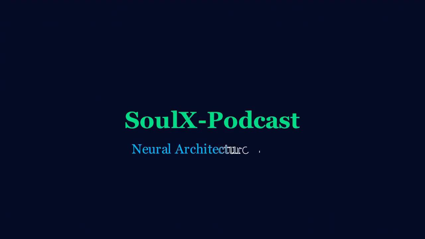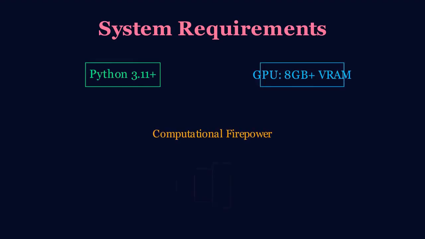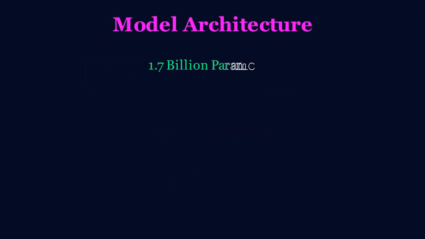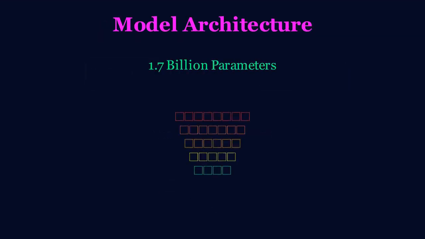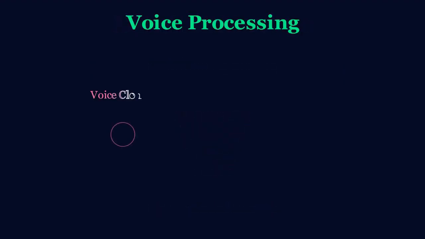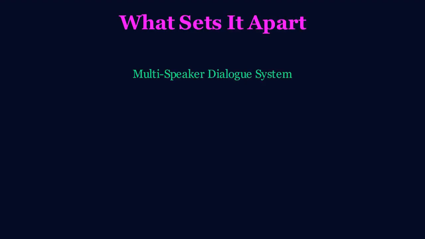The digital dojo behind Soulx-podcast runs on neural architecture, requiring serious computational firepower. You'll need Python 3.11 and a dedicated GPU with at least 8 GB of VRAM. The model weighs in at 1.7 billion parameters distributed across multiple specialized networks, handling everything from voice cloning to dialectal adaptation. What separates this from other open-source voice models is its unique multi-speaker dialogue system with paralinguistic controls.